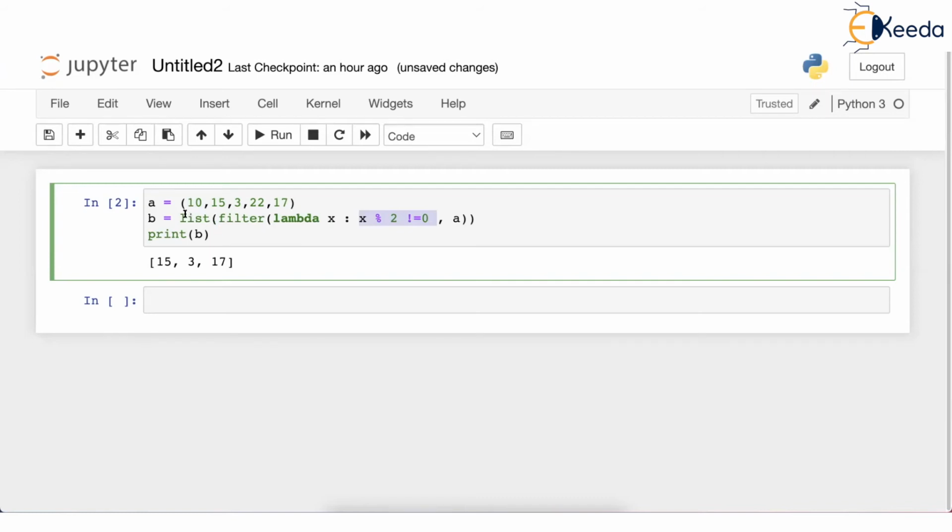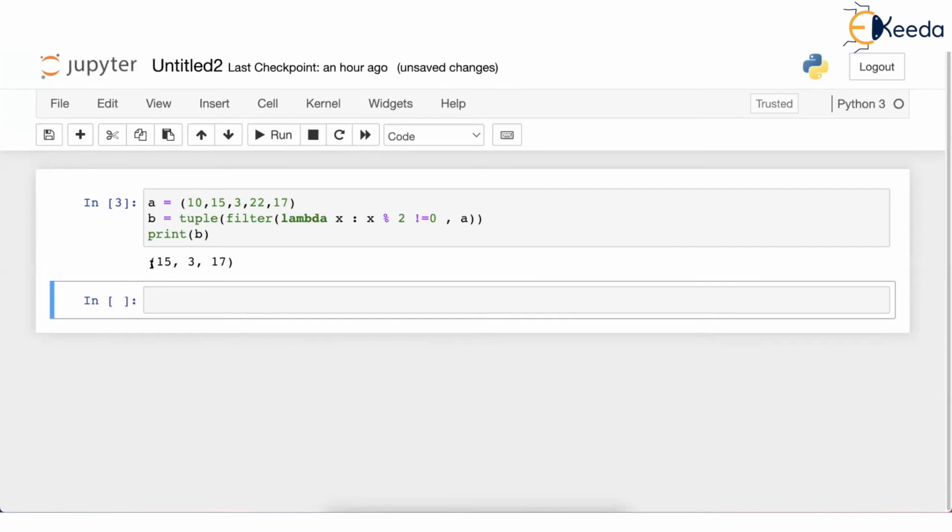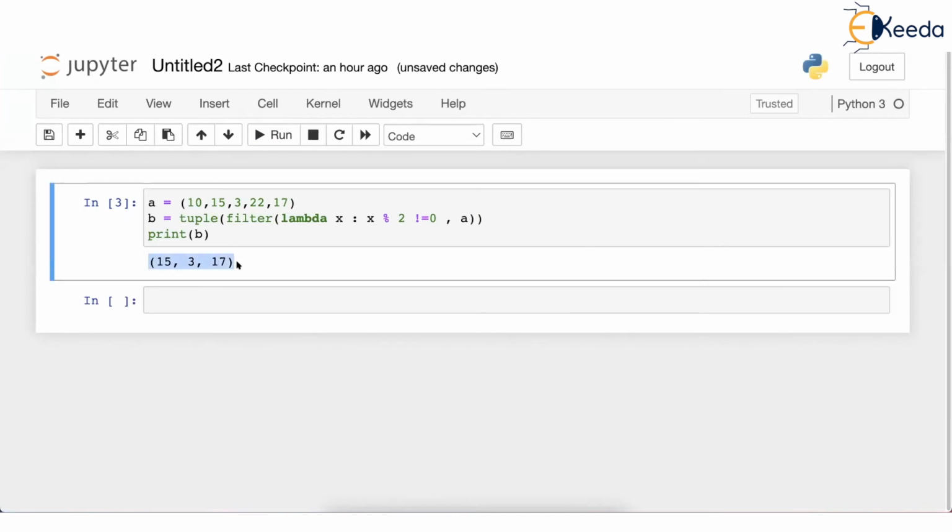And you can create a list finally by giving list, or if you want the output to be in the form of a tuple, you can use the constructor tuple. So whatever values are selected by filter, a tuple will be created and B will finally be a tuple. You can see 15, 3, 17 are all the odd numbers, and they have been stored in the form of a tuple.